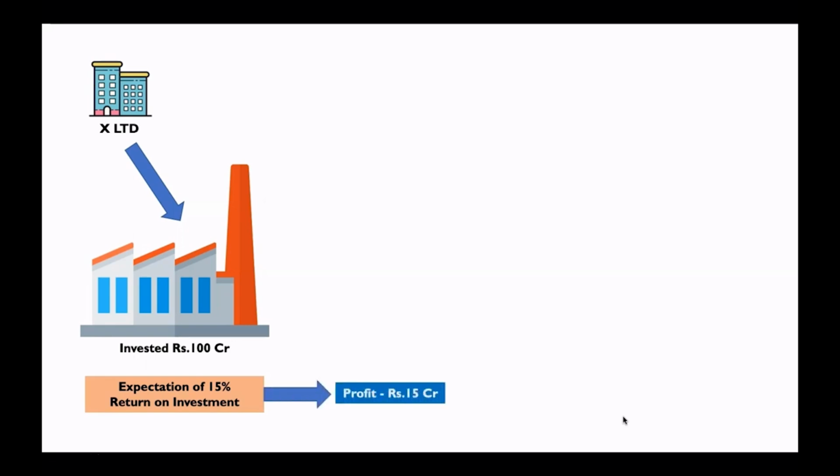Okay. So what is the message? The message is this business should make a profit of 15 crore. Only then the expectation can be met. Okay. This is the understanding. Now listen. Now let's see what this business has achieved in terms of sales. And you are also getting another important information, that is the profitability. This business has a profitability of 15%. Okay, incidentally both are matching. That is profitability of 15% means for every sales they'll make profit of 15%. If they are selling for 100 rupees, they make a profit of 15 rupees. If they are selling for 300 rupees, they make a profit of 30 rupees. Okay, that's what the profitability communicates here.